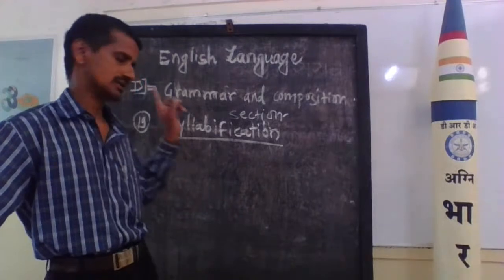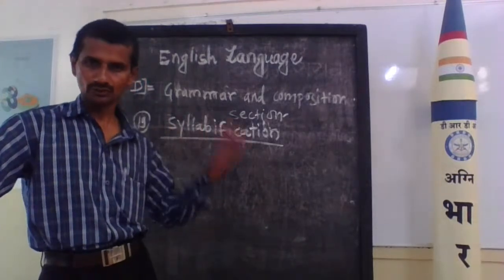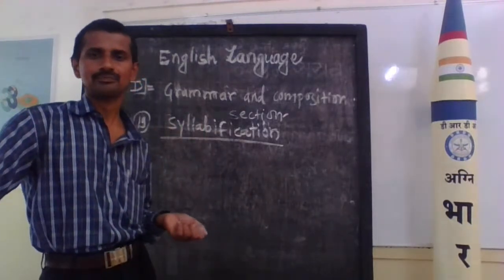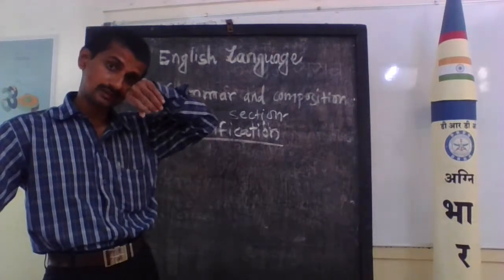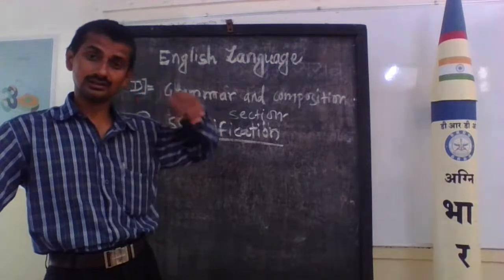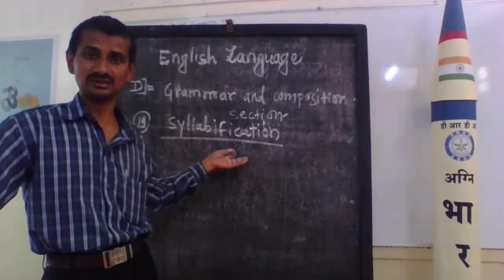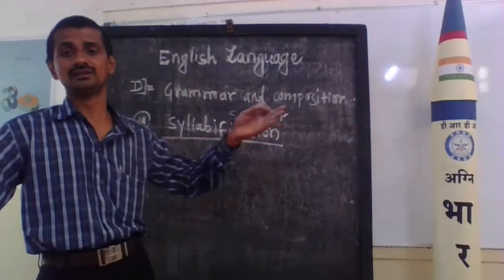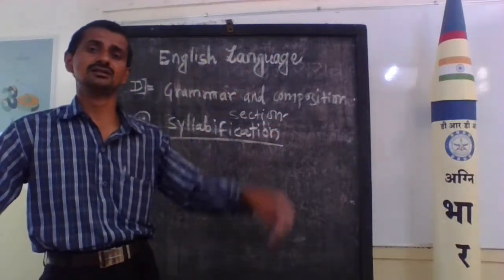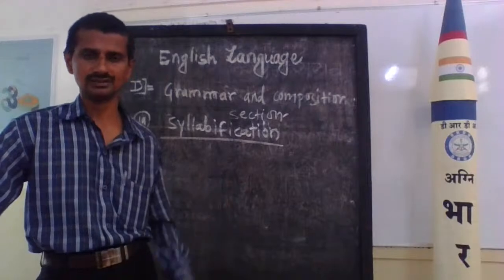We already know there are 46 sounds, and our language is based on sounds. Syllabification means how to identify the syllables in a word. Such questions come in your examinations.